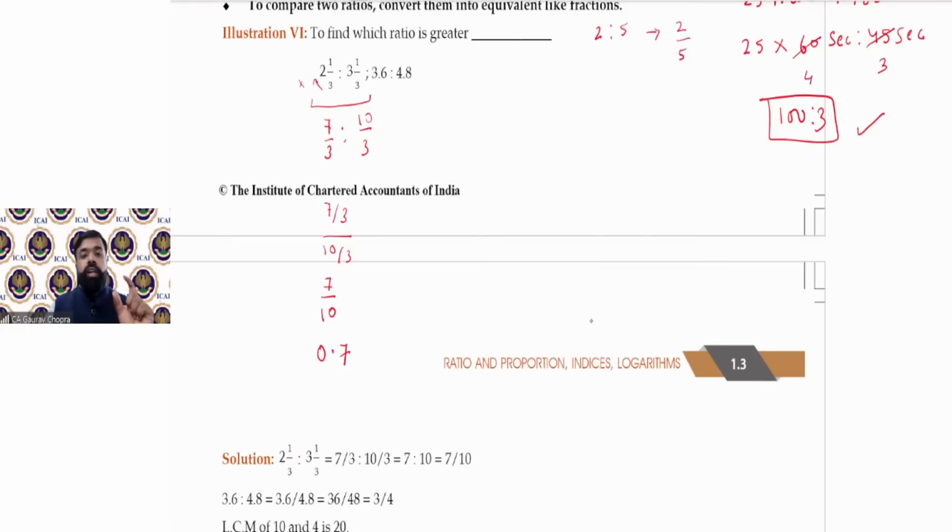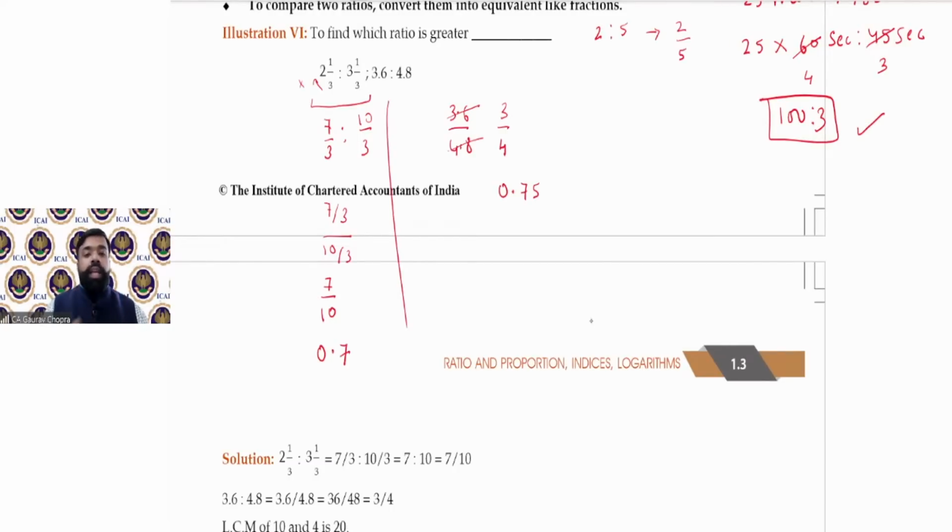So you can convert a ratio into fraction or into decimal. Now let's convert the second one. The second one is 3.6 divided by 4.8. If you cancel them with the help of 1.2, it becomes 3/4, or in the form of decimal, you can write 0.75. How to get decimal?